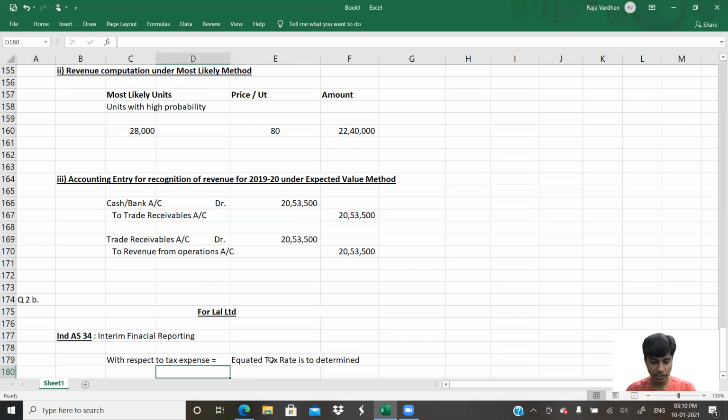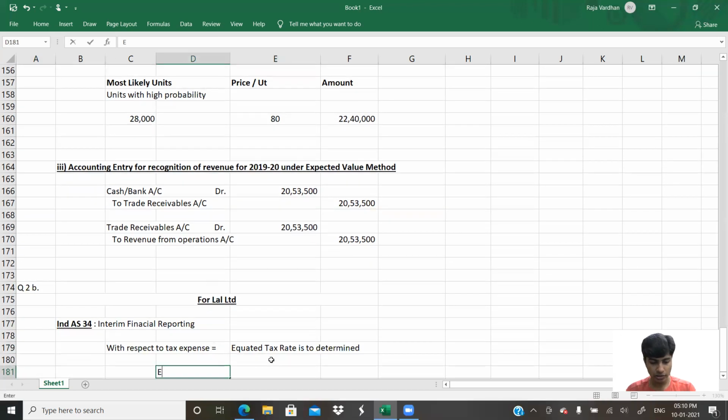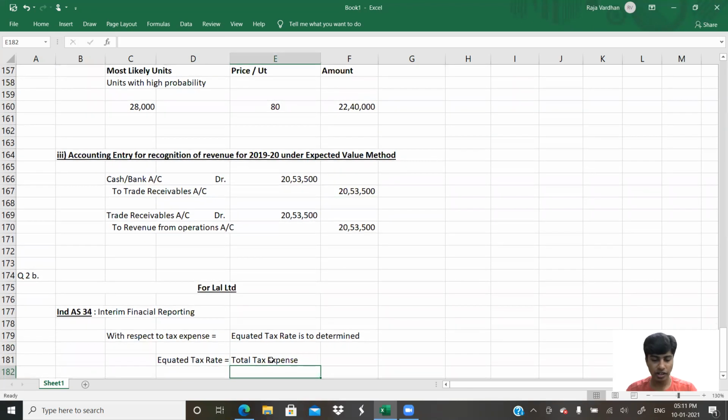How do you find the equated tax rate? Equated tax rate is equal to total tax expense divided by total profit.